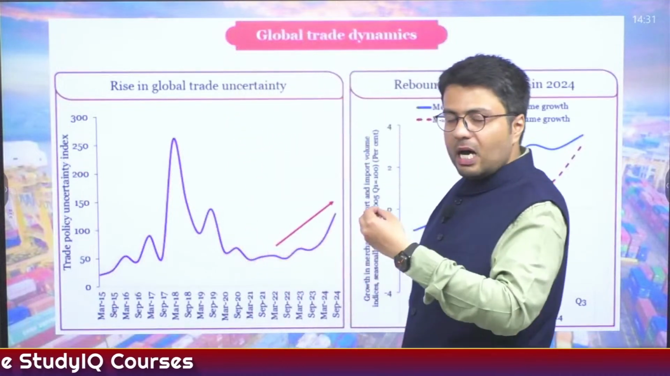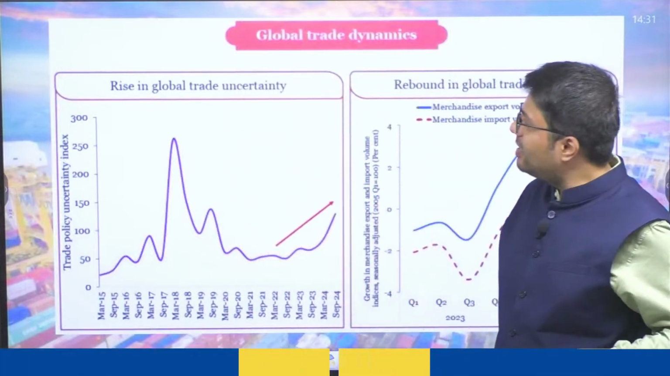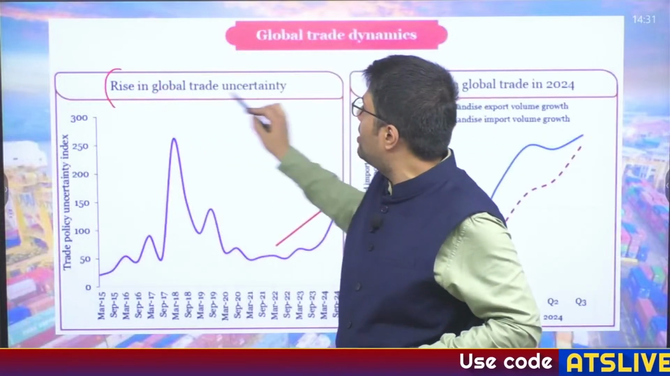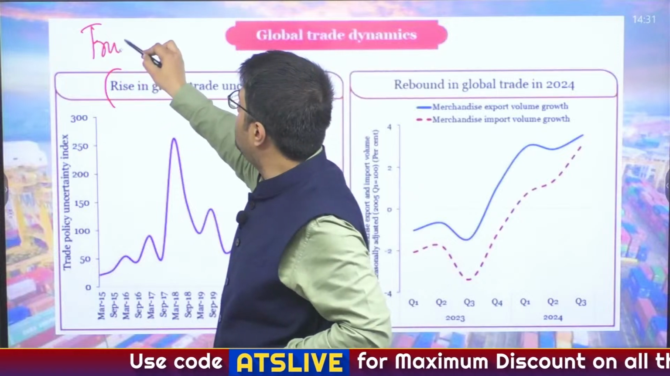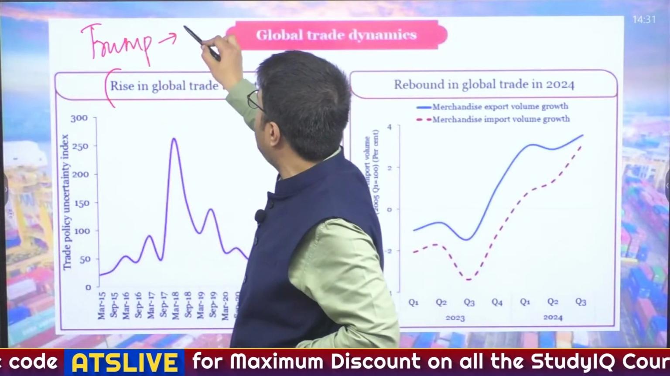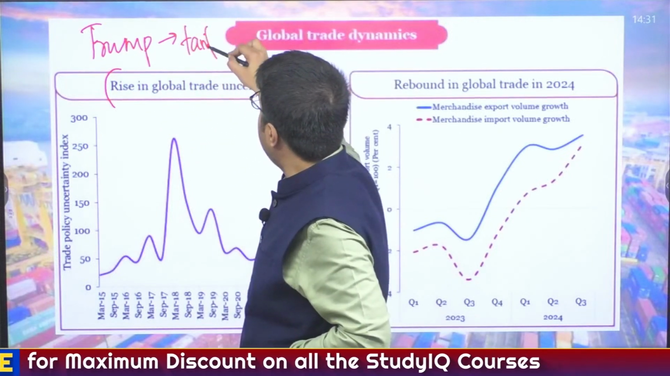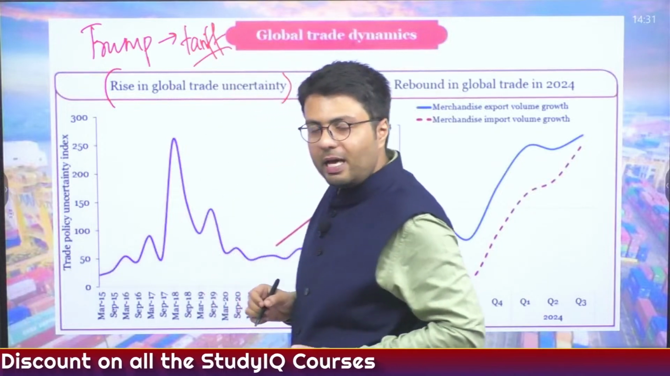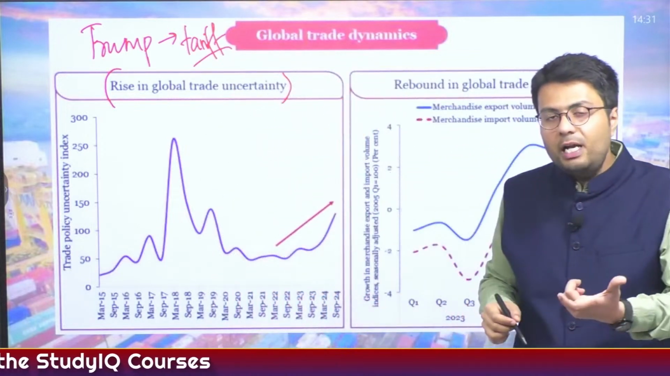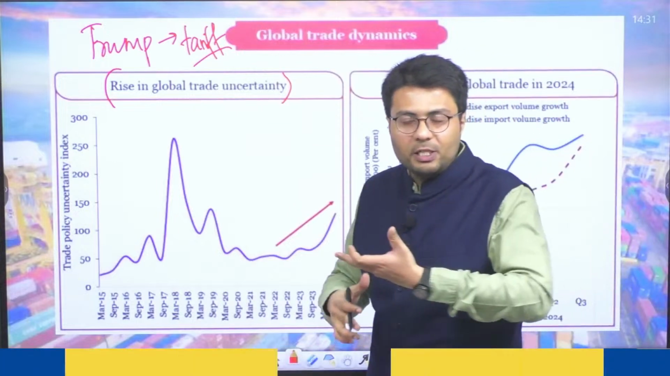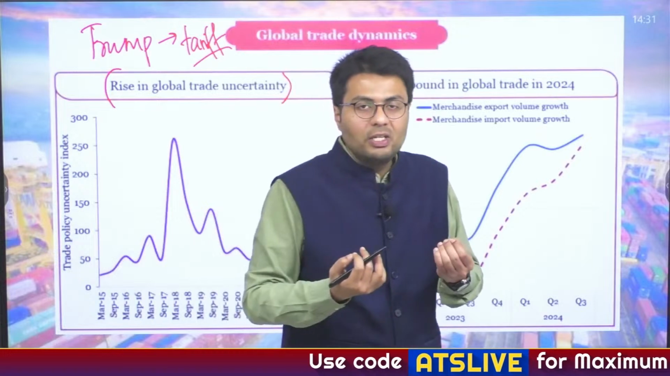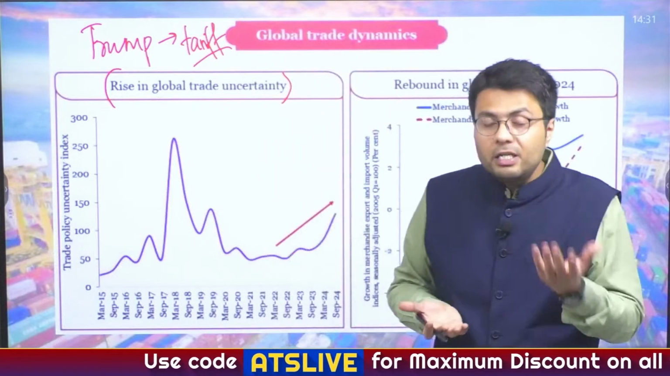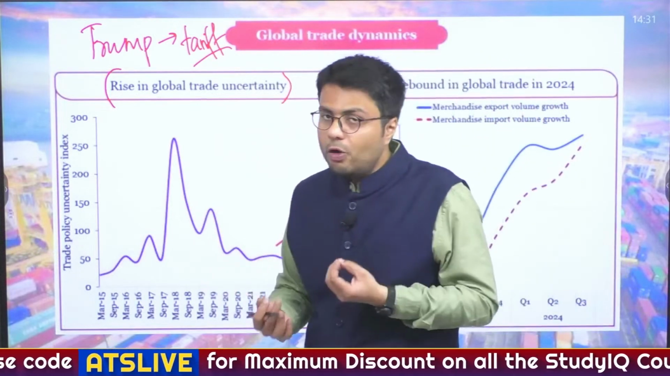Now, the Economic Survey starts with the fact that there is a rise in global trade uncertainty. And why is that? Because, as I told you, President Trump is in power in the United States and he has threatened to levy tariffs on various countries including China and India. And because of this threat of imposition of tariffs, it is expected that across the world, the levels of trade policy uncertainty are expected to increase. And this is bad news for global trade.